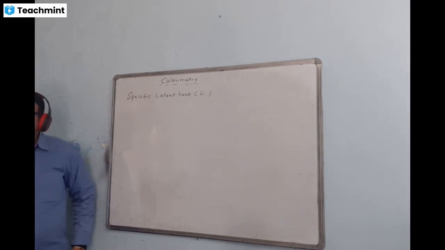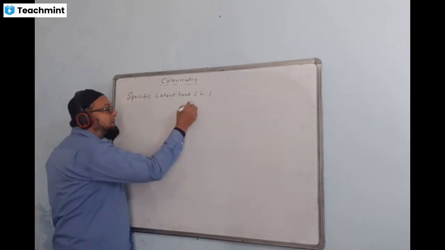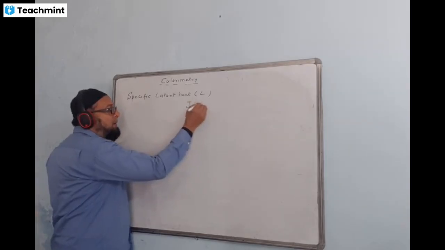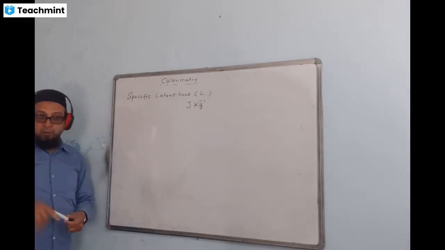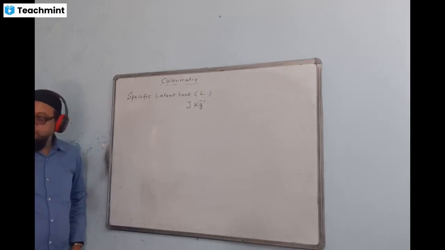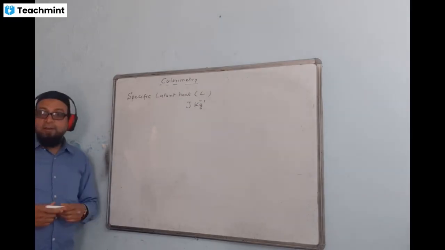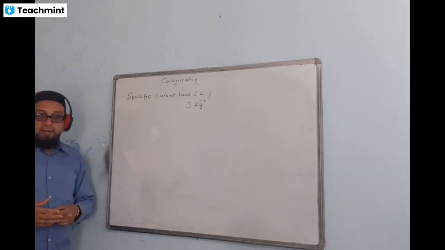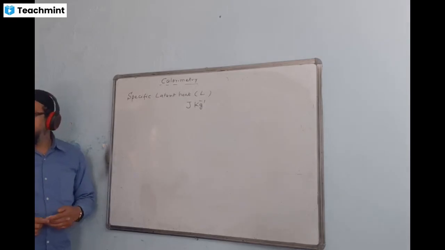Now write down its SI unit is joule per kg, J kg minus 1, or you can write joule slash kg. Now there are two types of latent heat, normally latent heat of fusion and latent heat of vaporization. Just write down the definition.